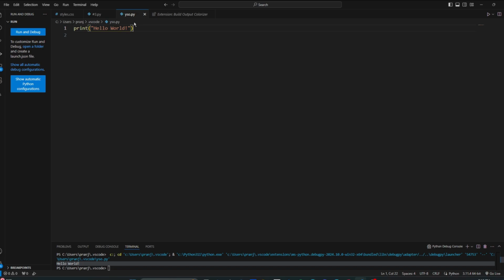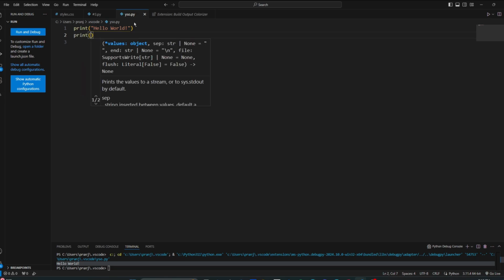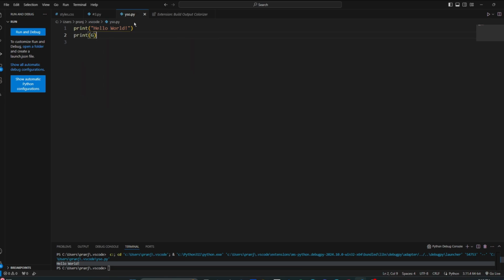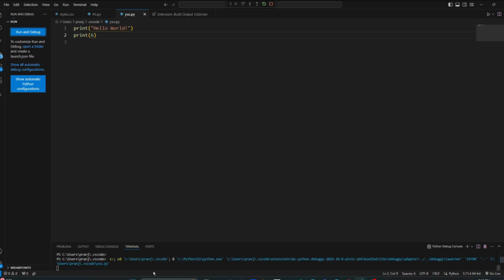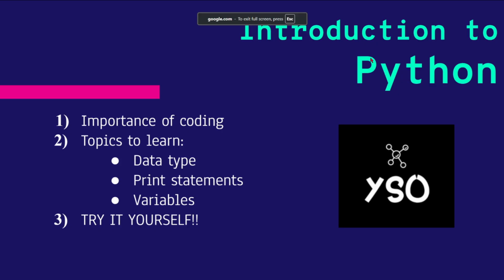Now, we can print different data types too. Like, let's type the number 6. Let's run it. And we have hello world and the number 6. That's it. And let's make sure that we understand that this here is an integer while this is a string. Well, now you know that print statements are pretty easy.